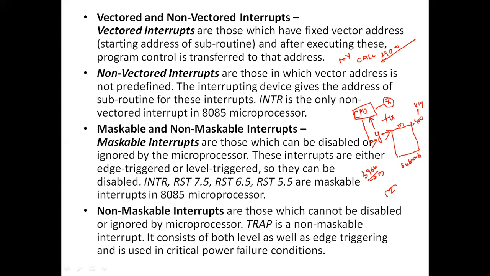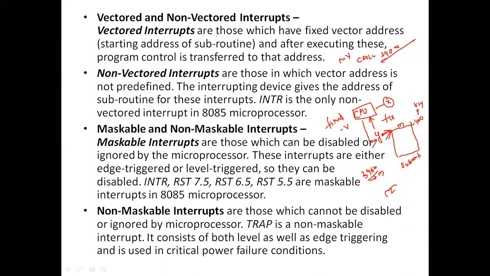Automatically the CPU will go to this address. So if the starting address is fixed, we call it a vectored interrupt. If the starting address is not given and we have to give the address where it has to go, that is the non-vectored interrupt. So that is the vectored and non-vectored interrupts.